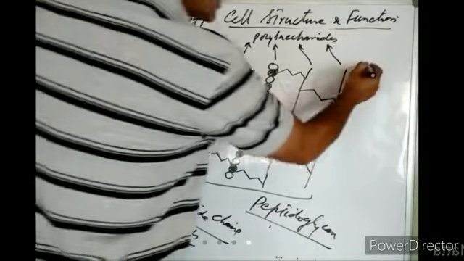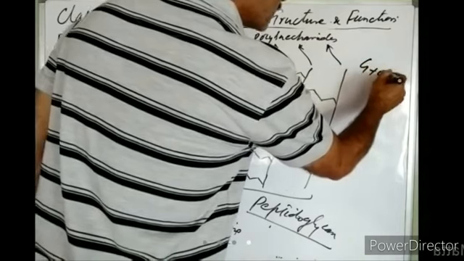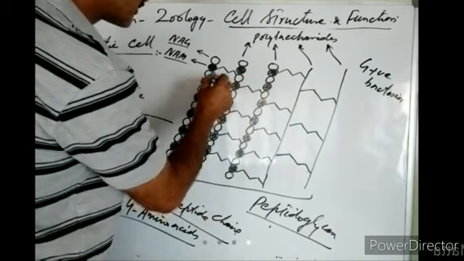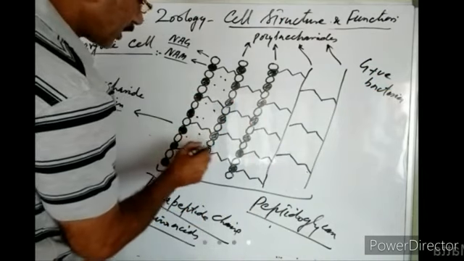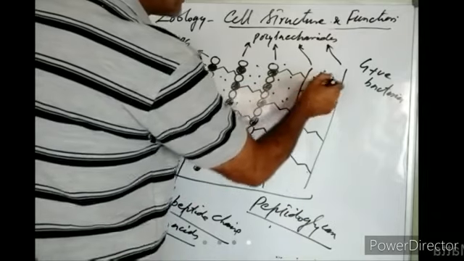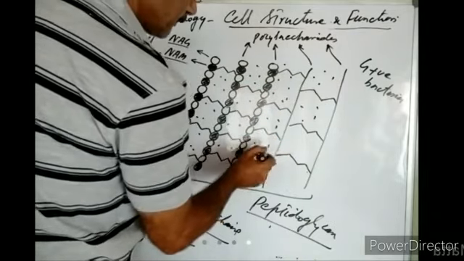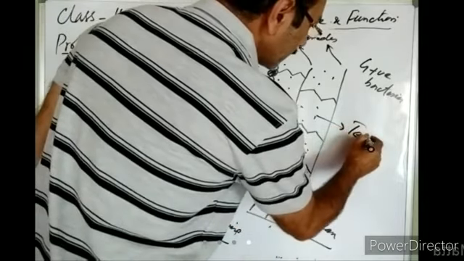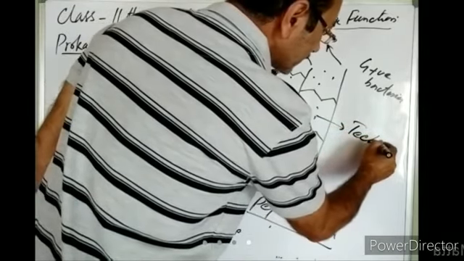In gram-positive bacteria, this cell wall is further strengthened by deposition of another substance that is known as teichoic acid.